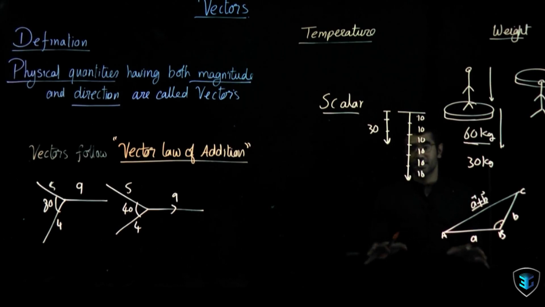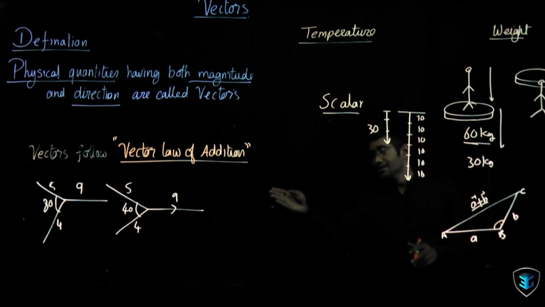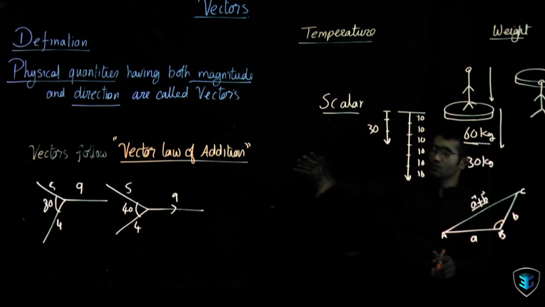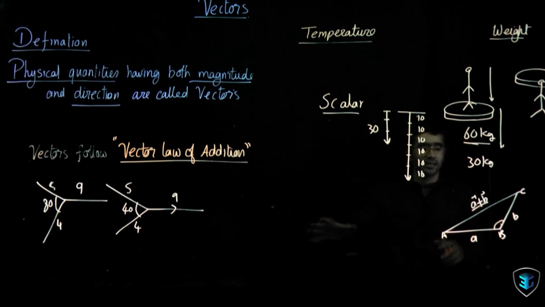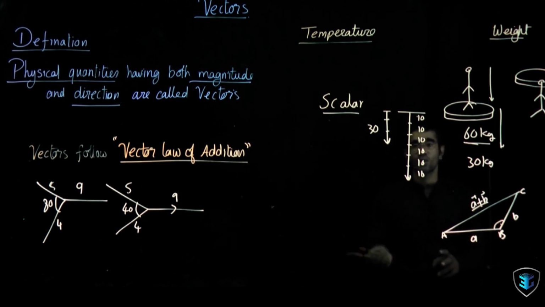We understand very clearly, guys, what exactly the vector law of addition is. If the sum of two vectors depends on the angle between its constituent elements, I say that it is following the vector law of addition. In the case of current, the angle between the two, 5 and 4, is changing, but the resultant is not changing. So we understand that they do not follow the vector law of addition. We cannot call current a vector, and we have to call displacement a vector. That's it, guys. Let's go ahead and visualize vectors in more detail.